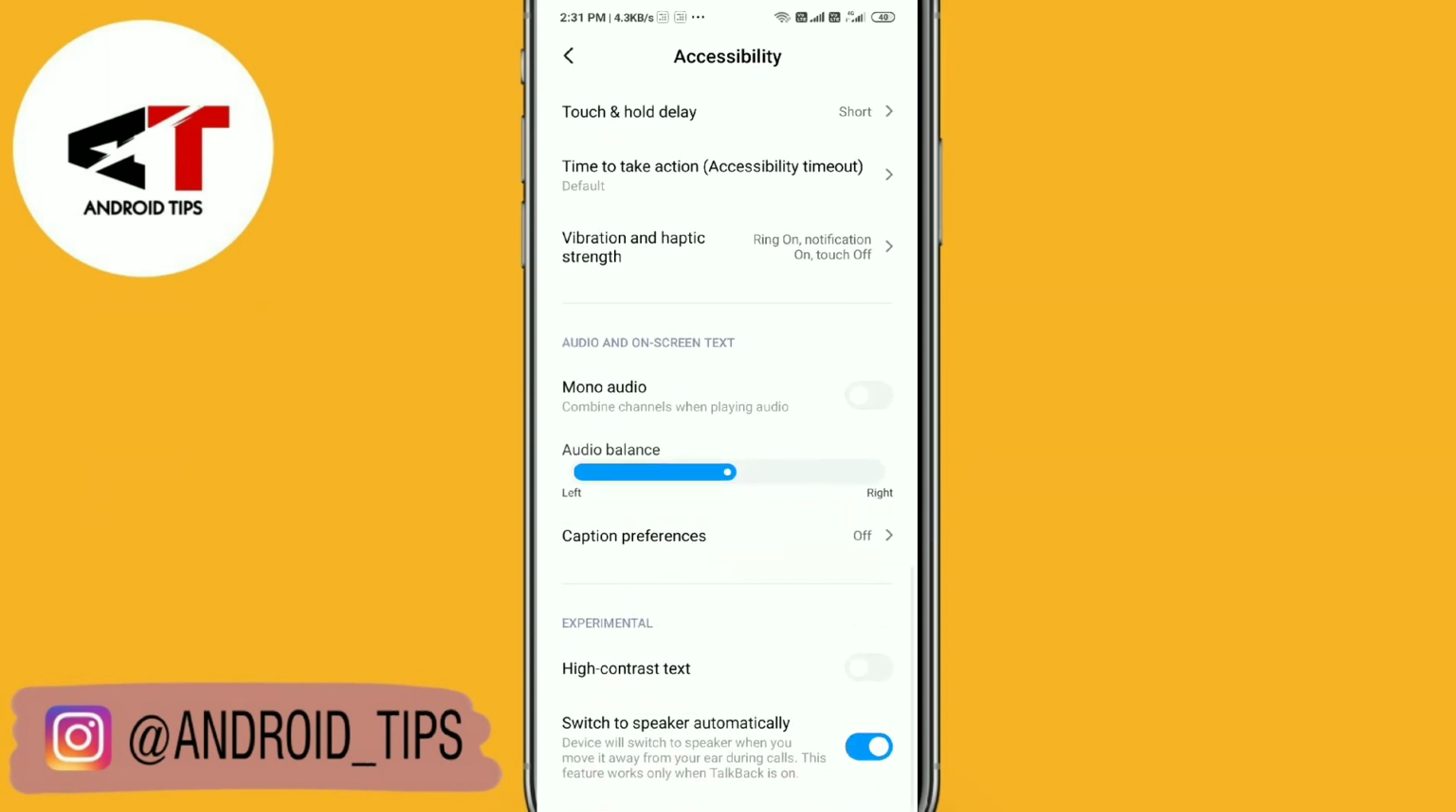So friends, scroll down and you'll find this option, audio and on-screen text. You just need to turn on this mono audio. Just turn it on and check whether this is in the middle or not. This should be in the middle, and then the problem is fixed.